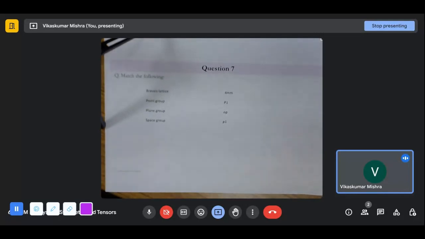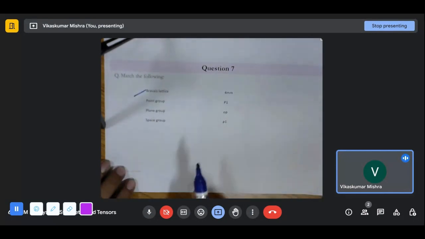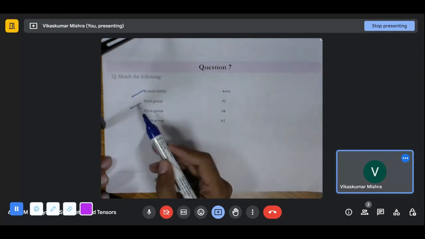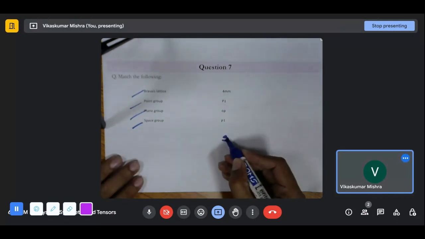So here we have to match the following. We have to match Bravais lattice with one of its Bravais lattice point group, plane group, space group. How do we represent Bravais lattice? Let us say square is there.